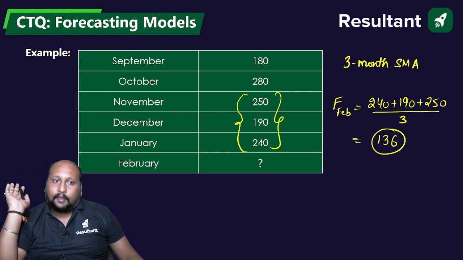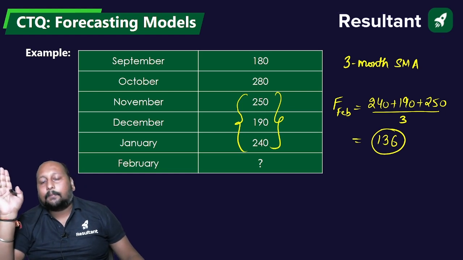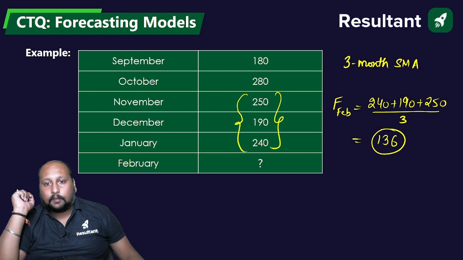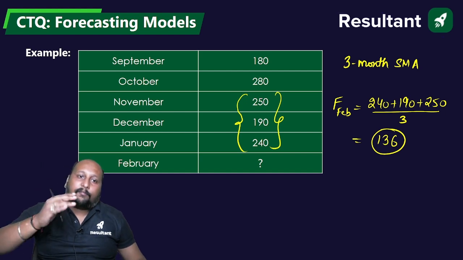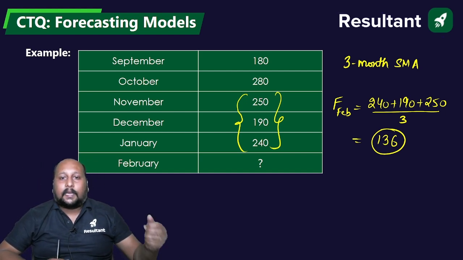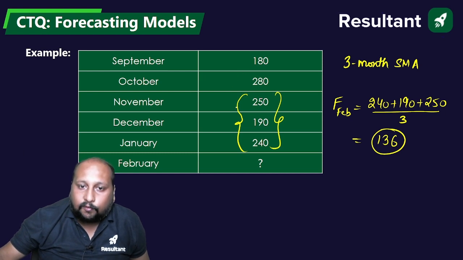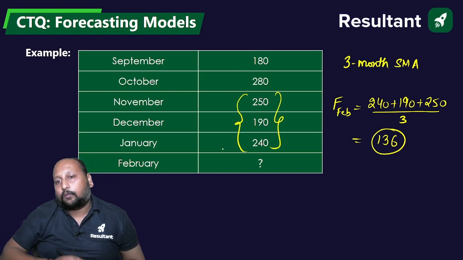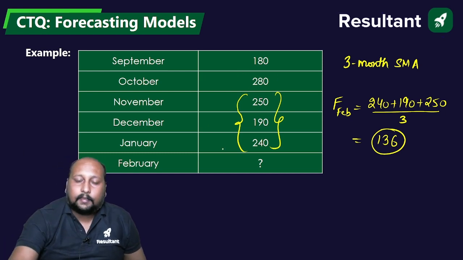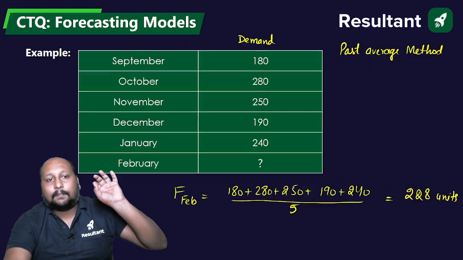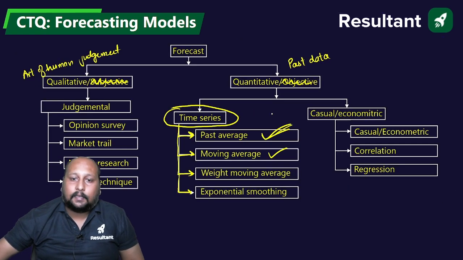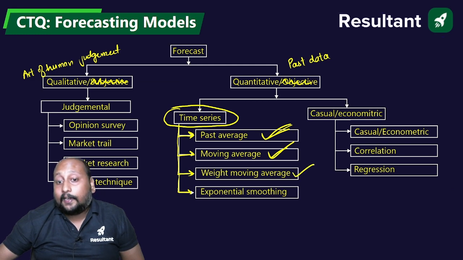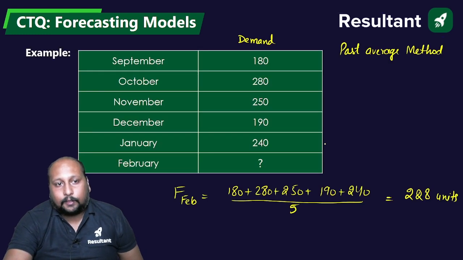Okay, fine. Is this clear? Our forecasting will be done based on the recent trends. If you take the 4-month simple moving average, for that you have to take the average of these 4 values, that means plus 280, divided by 4. Okay, fine. Clear? A very simple method, the simple moving average method, that we have seen in a detailed manner. Now the next one is the weighted moving average. What is this weighted moving average method?